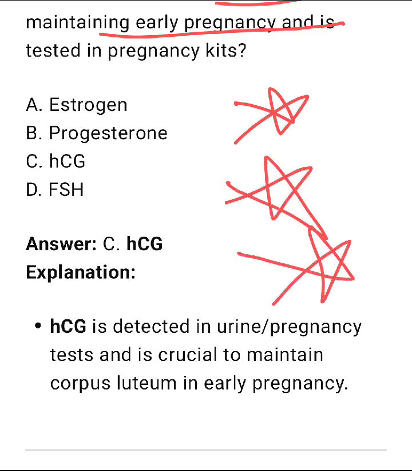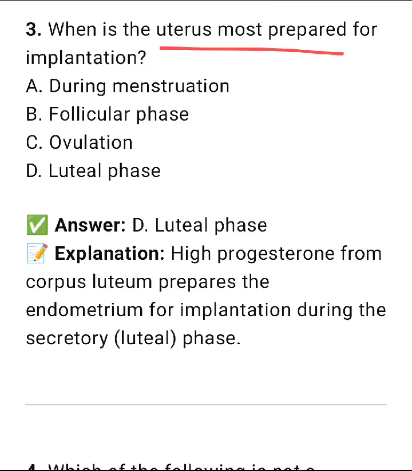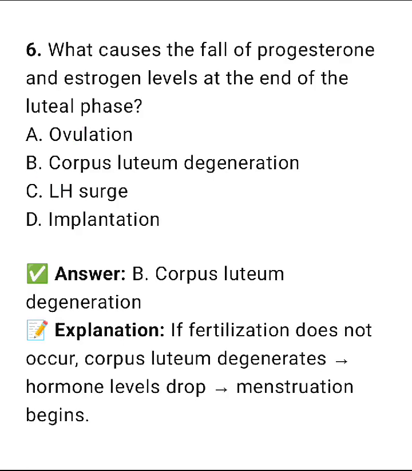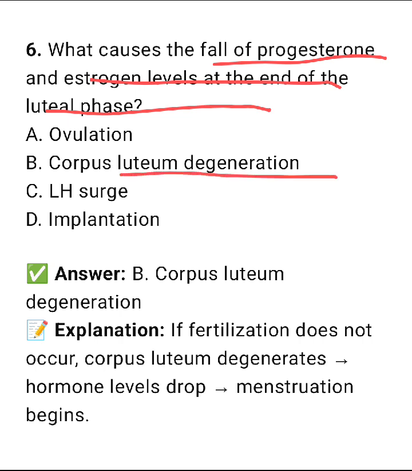So it is again HCG, which is released by the embryo. When is the uterus most prepared for the implantation? So in the luteal phase. Option number D is the correct one. What causes the fall of progesterone and estrogen levels at the end of the luteal phase? So it is degeneration of the corpus luteum. Option number B is the correct one.